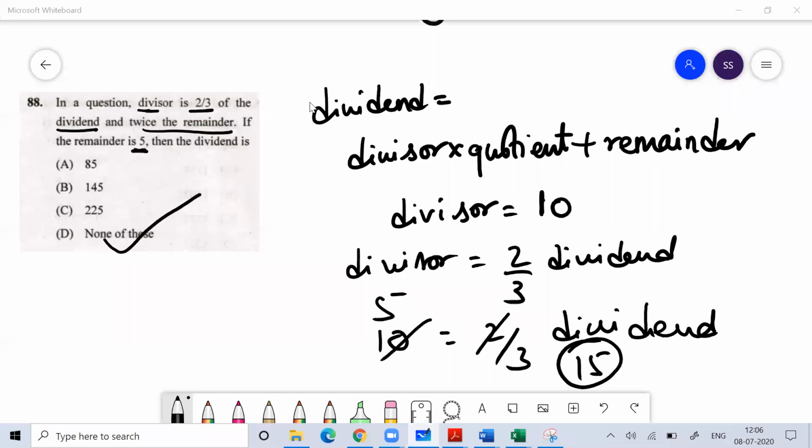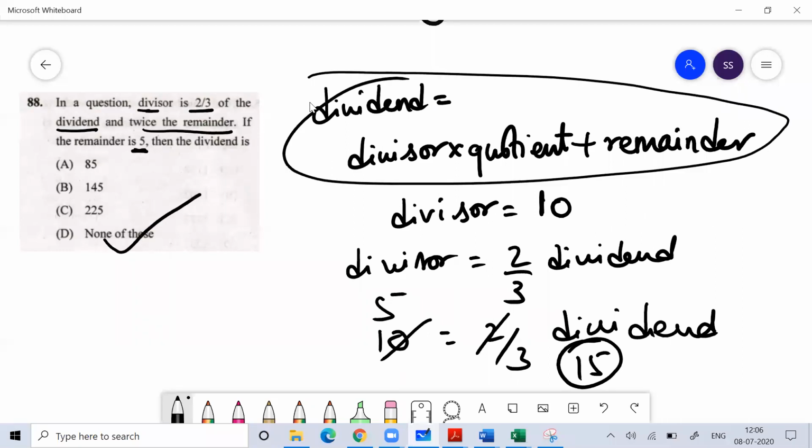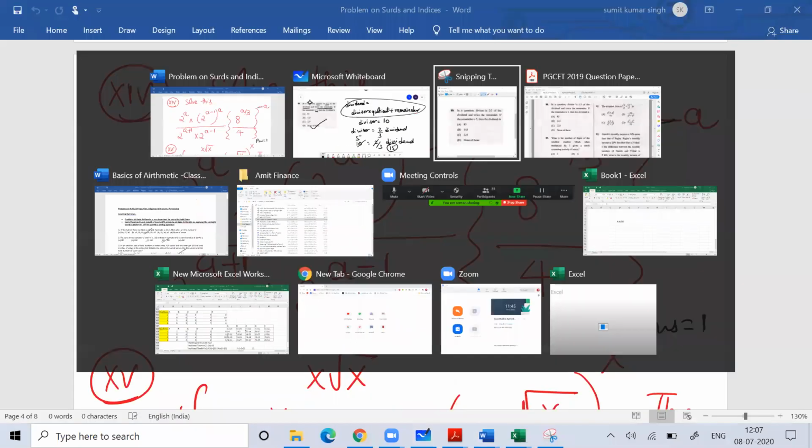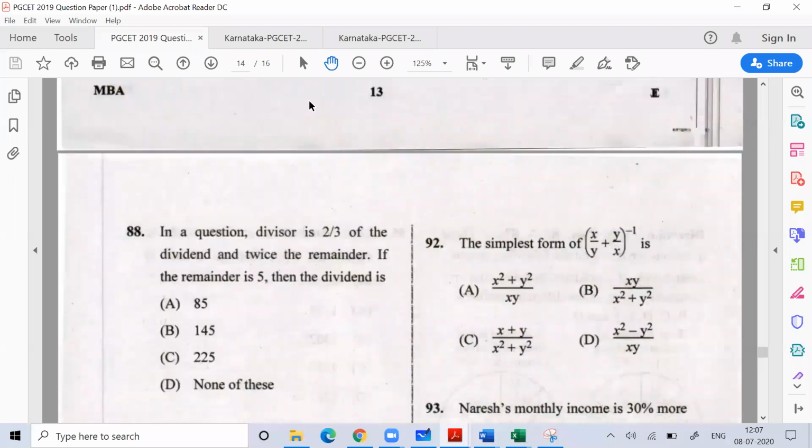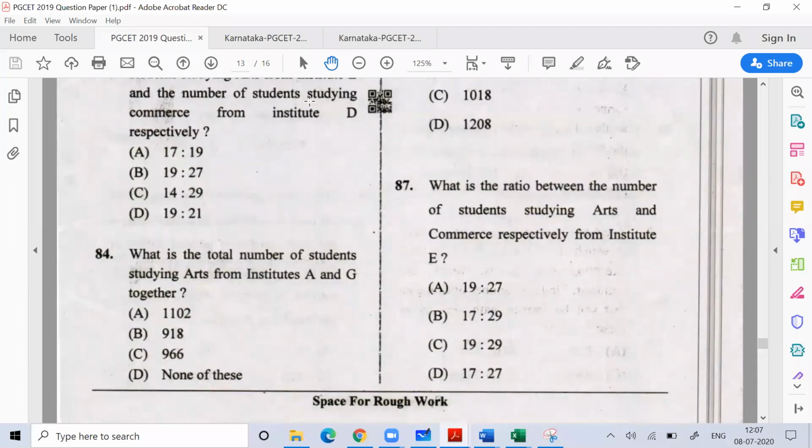So remember this formula. Dividend is equal to divisor into quotient plus remainder. It's given the divisor is twice of remainder. Remainder is 5, so divisor would be 10. And divisor is 2/3 of dividend, so find the dividend. Dividend is 15. So the questions are very easy.